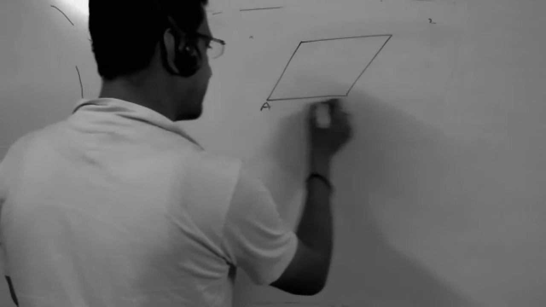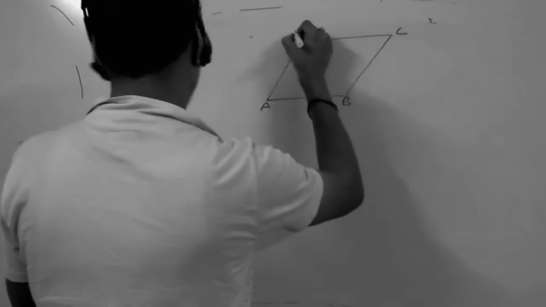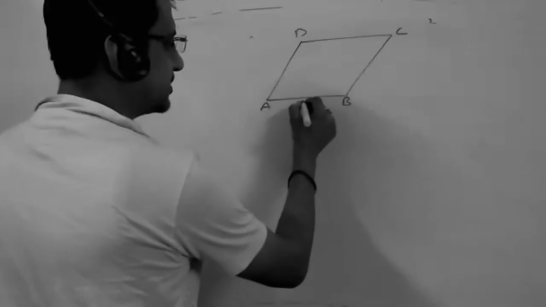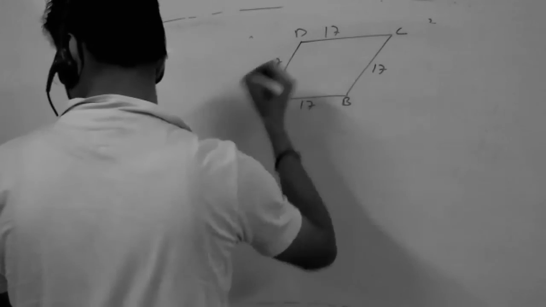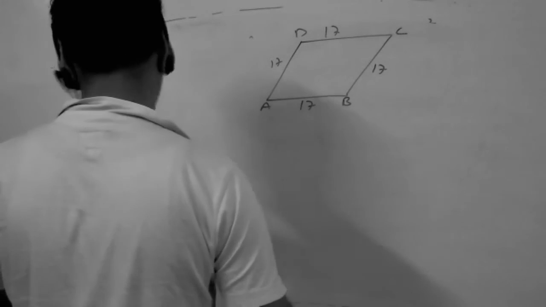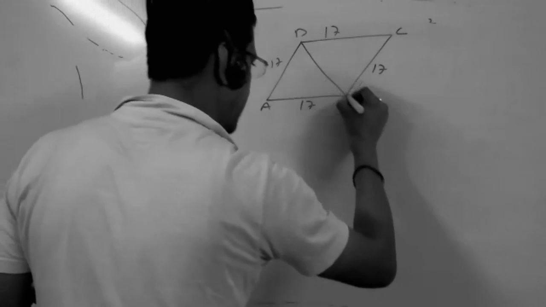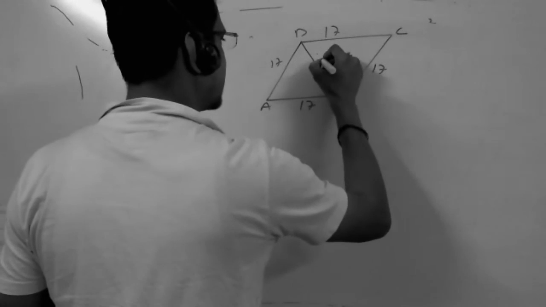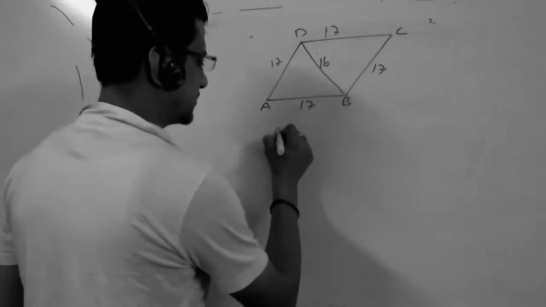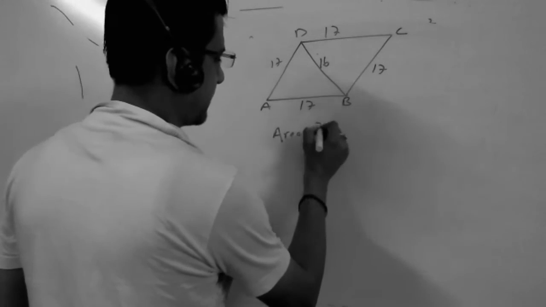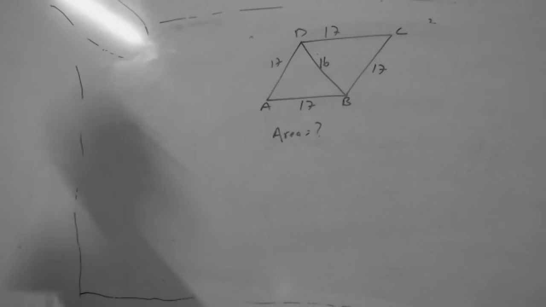Each side is 17, 17, 17 and 17, and the diagonal BD is 16 centimeter. Tell me anyone, how to find the area of this?